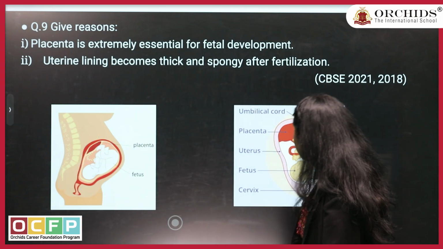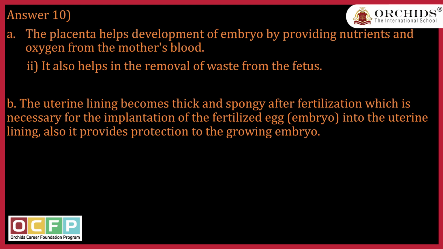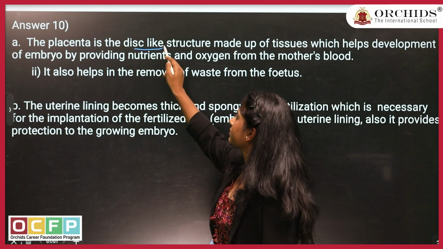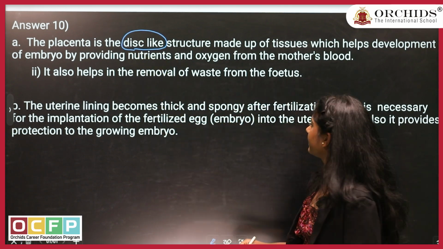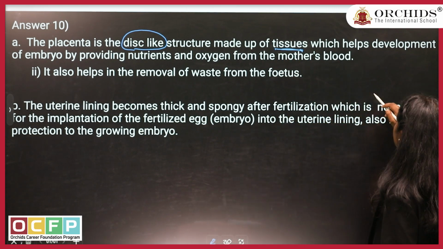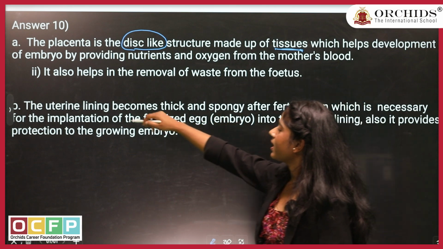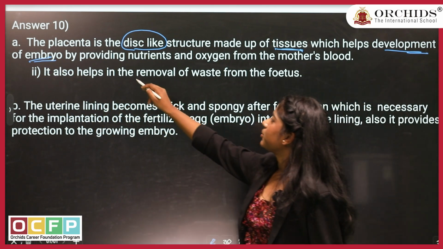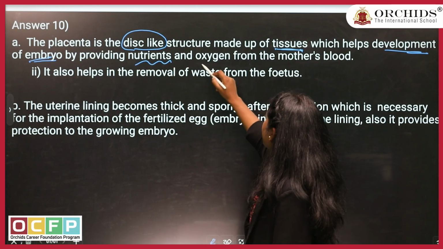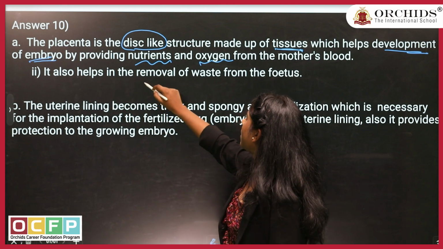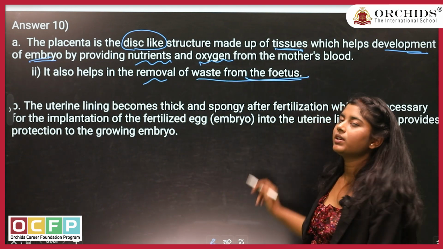Answers, how you have to write? The placenta is a disc-like structure. Keyword, disc-like structure made up of tissues, mother tissue and the growing fetus tissue, which helps in the development of the embryo. Embryo, the keyword, development by providing nutrients and oxygen from the mother's blood, as well as removal of waste from the fetus.